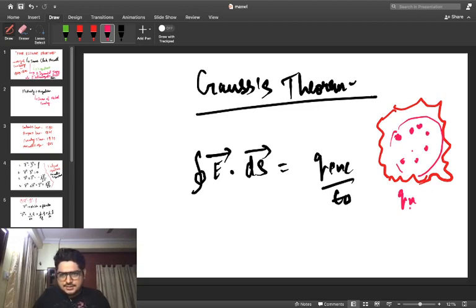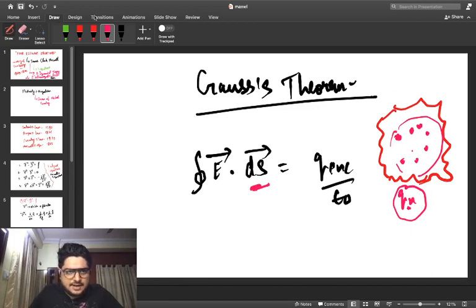So n into q would be the charge enclosed inside this Gaussian surface, and the contribution of the electric field would be due to the presence of all these charges. And this is the dot product of the electric field vector and the area vector or surface vector.